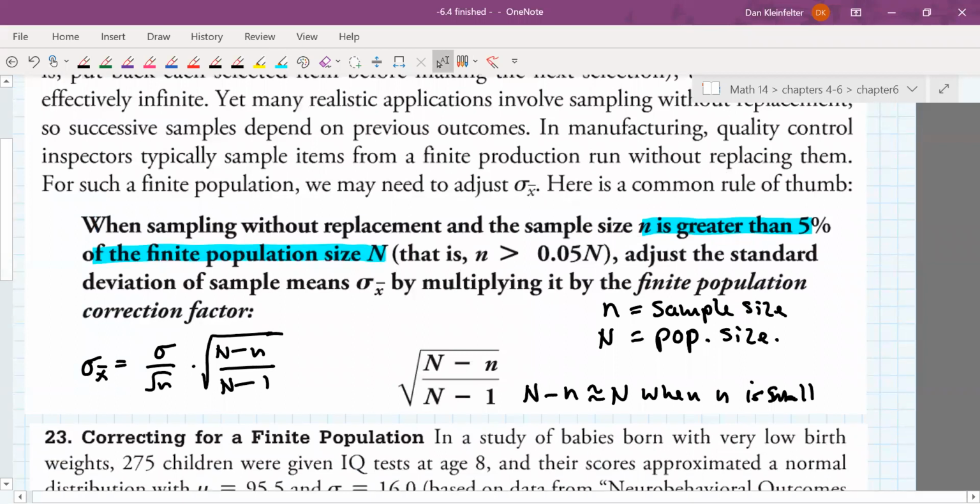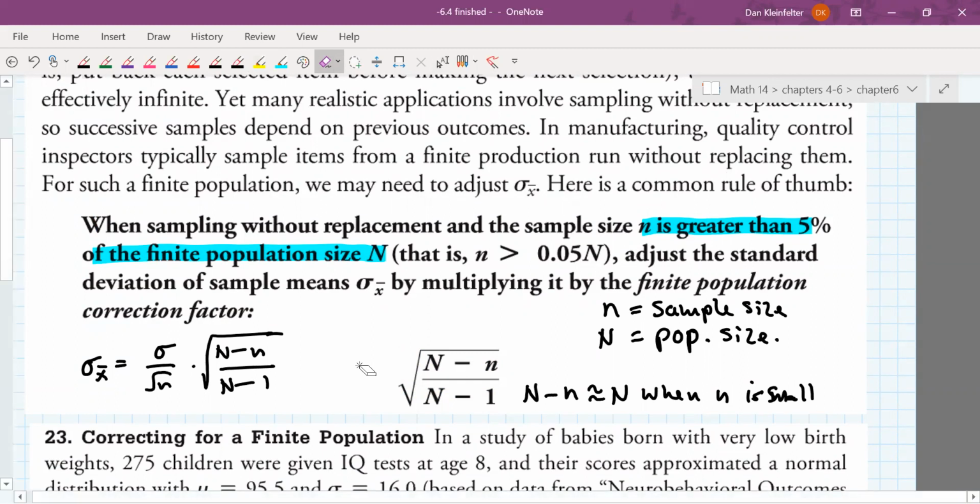The factor is shown here underneath this square root, in the middle of your screen. So that is the finite population correction factor. Let's break that down a bit. Underneath the square root, you have a fraction, big N minus little n, so the population minus the sample size, and that's divided by 1 less than the population size.